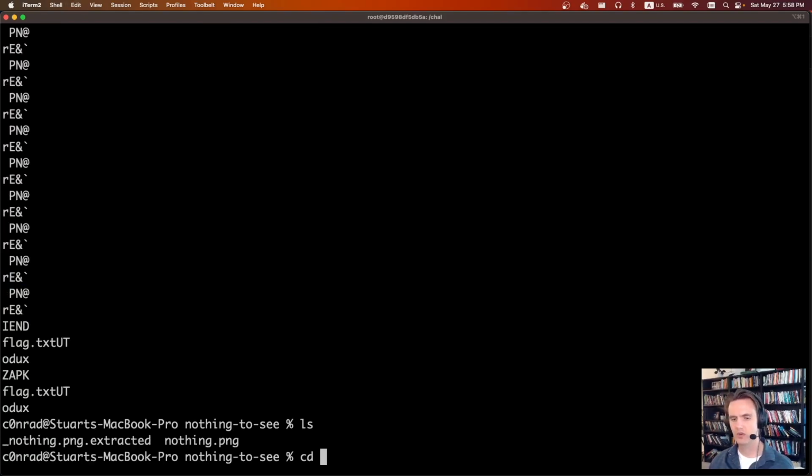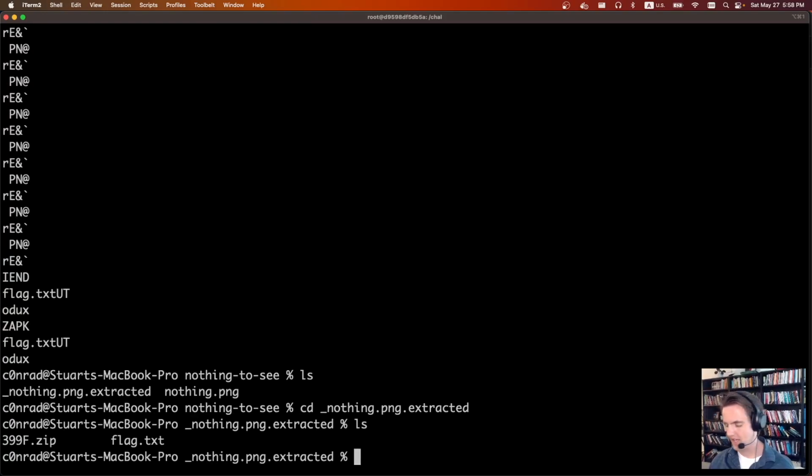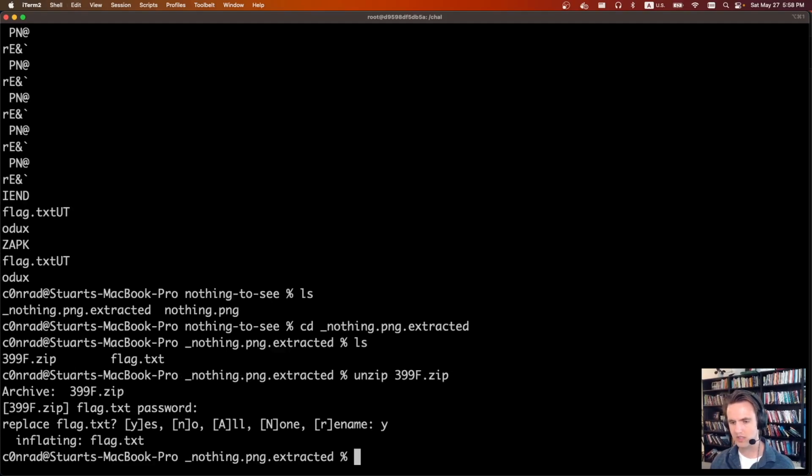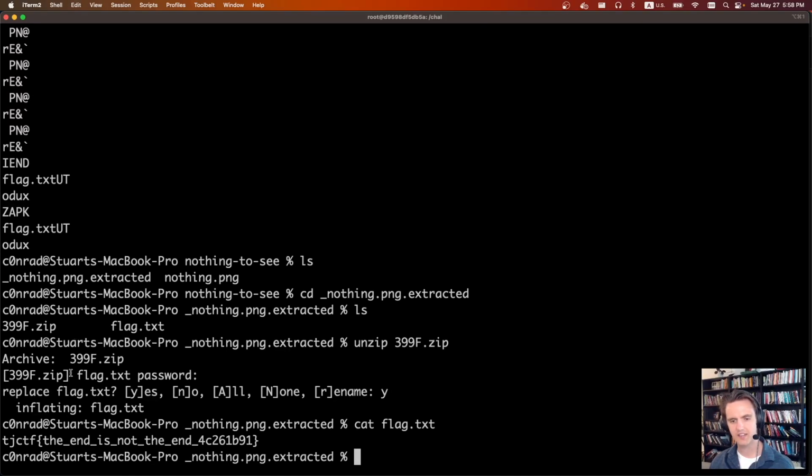So we'll copy that. We'll go back into that nothing folder, and we'll unzip 39 something. We'll give it the password, replace, yes, cat flag.txt, and there it is. The end is not the end.